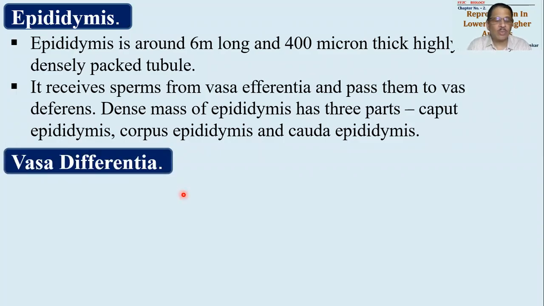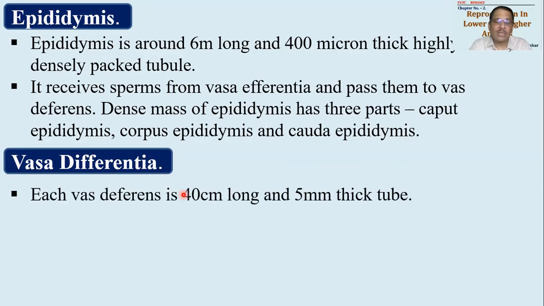After epididymis comes a duct that is called vas deferens. Singular word है, plural word आएगा vasa deferentia, taking into consideration both the sides. So this vas deferens or vasa deferentia are the ducts which are starting from the posteriormost end of testis at the end of epididymis, and they run anteriorly through the spermatic cord.